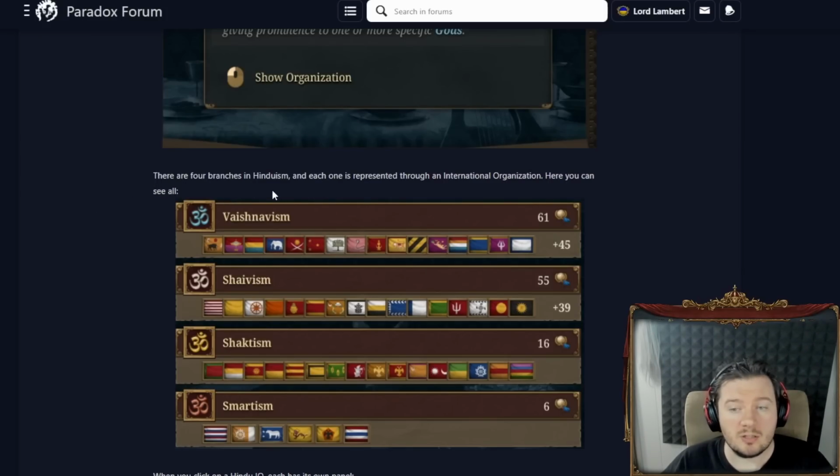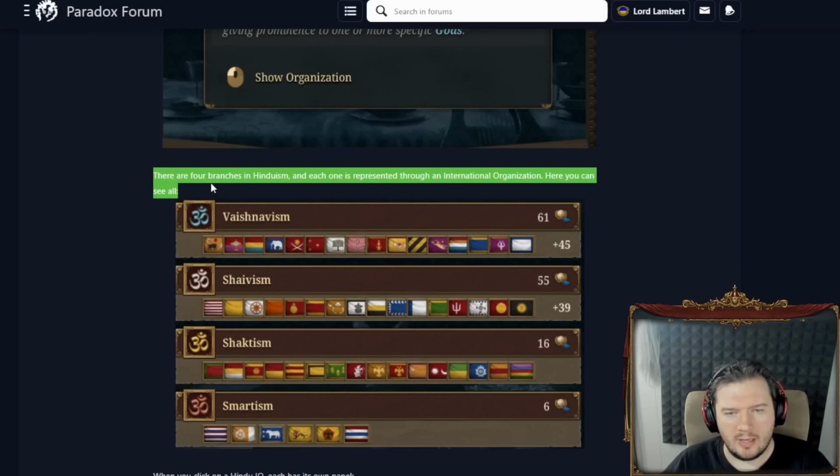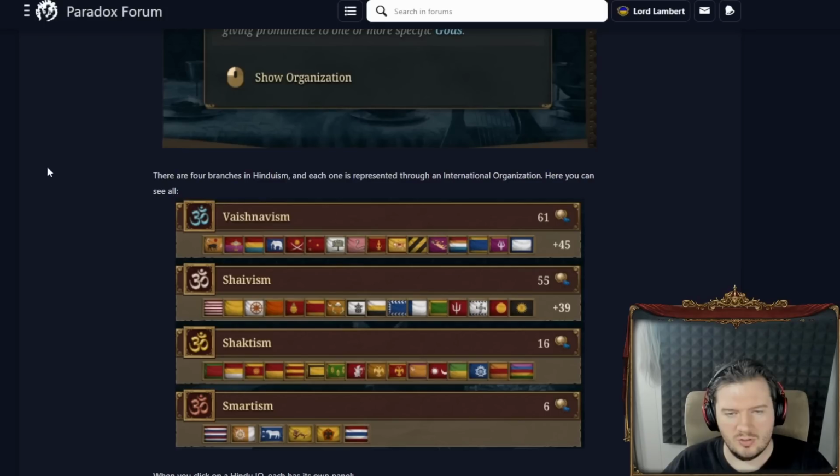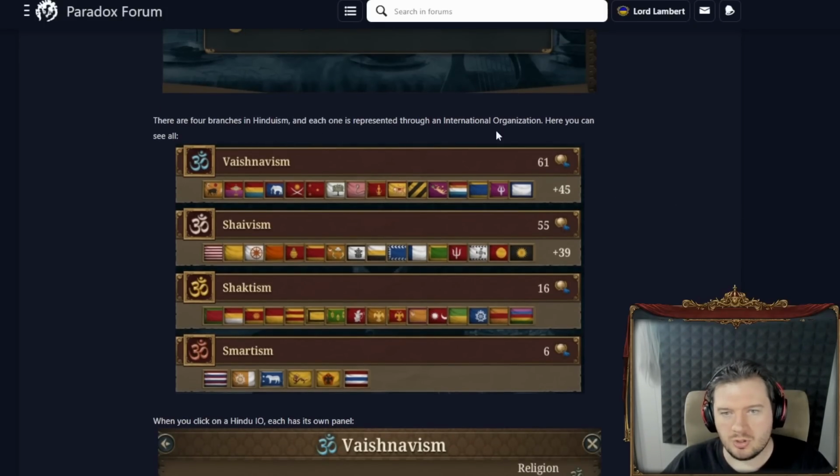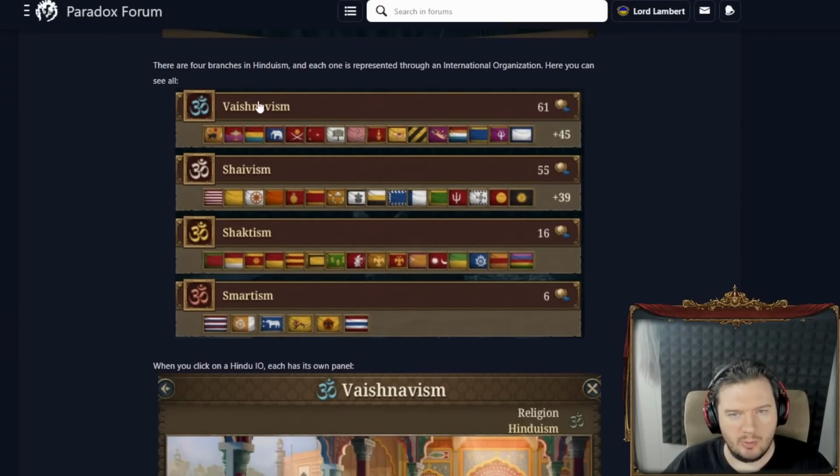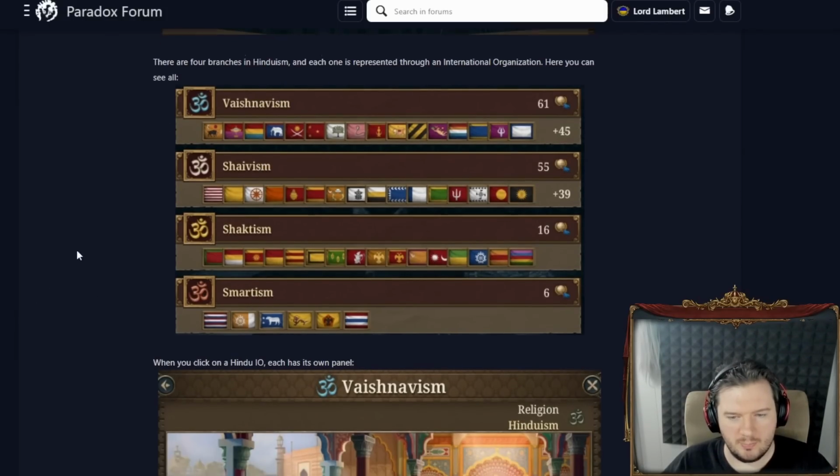Each one is represented through an international organization. Wow, okay, so you're having international organizations for different parts of a religion. That's interesting. Okay. Again, just showing the power of this system, that it can be used for basically everything. I can't wait to see what modders get up to with this system, for sure. So, we have Vaishnavism, Shaivism, Shaktism, and Smartism.